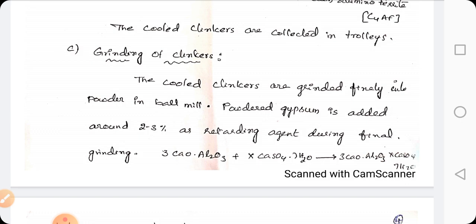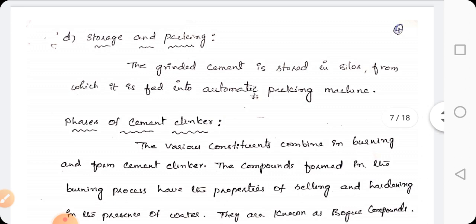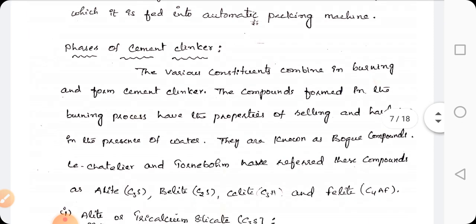So coming to the final reaction, three molecules of CaO·Al2O3 react with the gypsum to form CaO·Al2O3·CaSO4·7H2O, and finally it is passed into the storage and packing. The ground cement is stored in silos, from which it is fed into an automatic packing machine. Now it is passed into the packing machine and we get these cement packets. That is done in storage and packing.